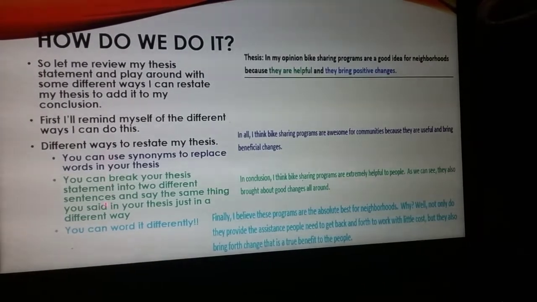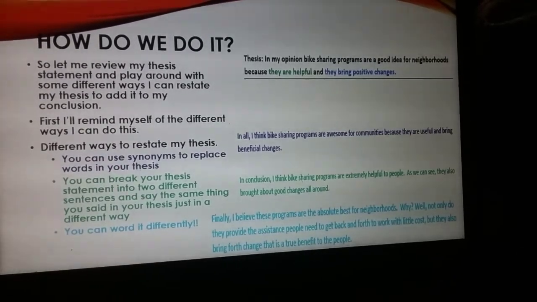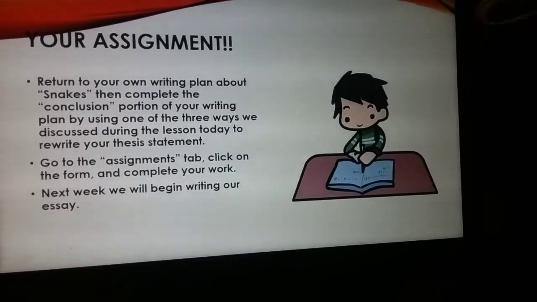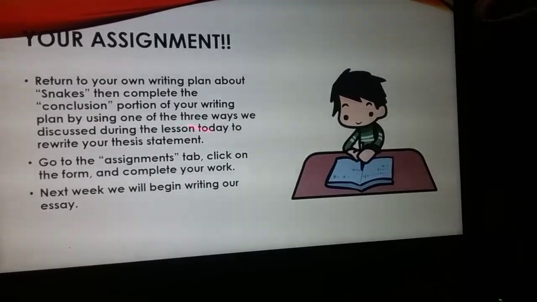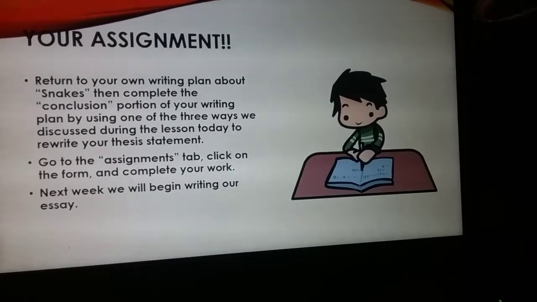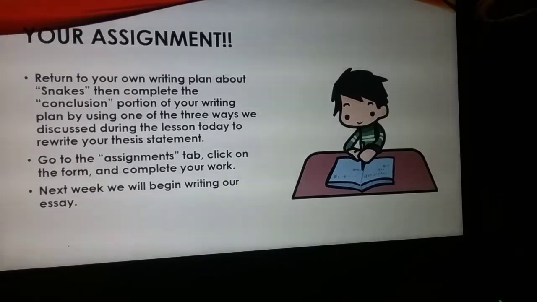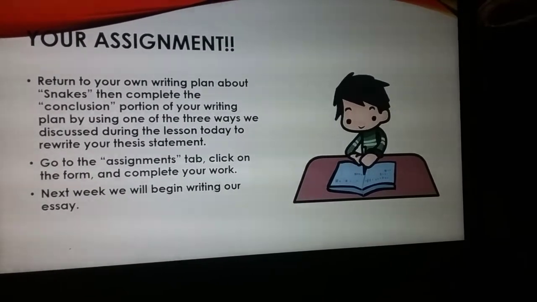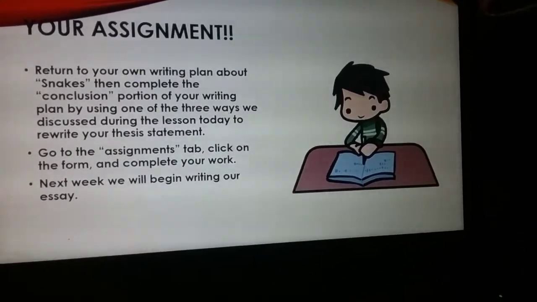Here's a quick reminder of those 3 ways. They're right here. So if you need to rewind backwards and look at those 3, please make sure you do so. You want to write down or try out at least 3 and then choose the one that sounds the best at the end. Okay? Now, once you've done that and you've tried at least 3 ways, go to the assignments tab, click on the form, and complete your work. Because next week we're going to begin writing our actual essay. So make sure that you are exactly where we are by Monday.